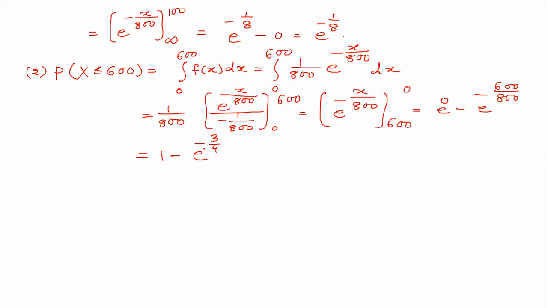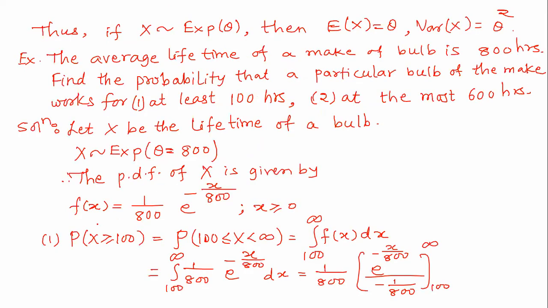Another way to solve the same problem is that as we see the PDF is 1 upon theta e to the power minus x upon theta, x greater than or equal to 0. You can write the cumulative distribution function.